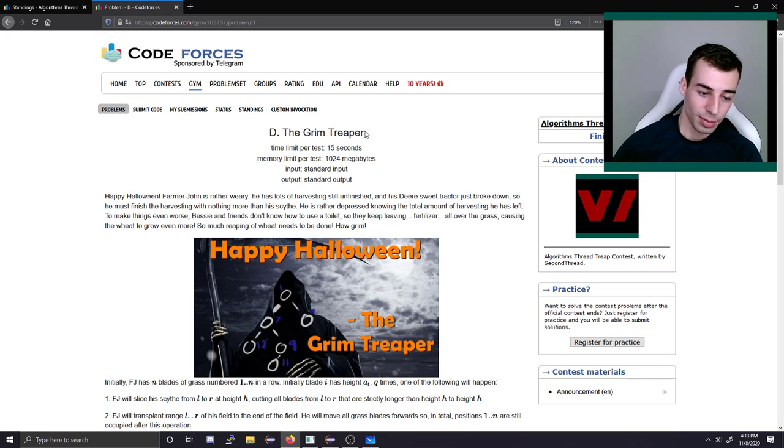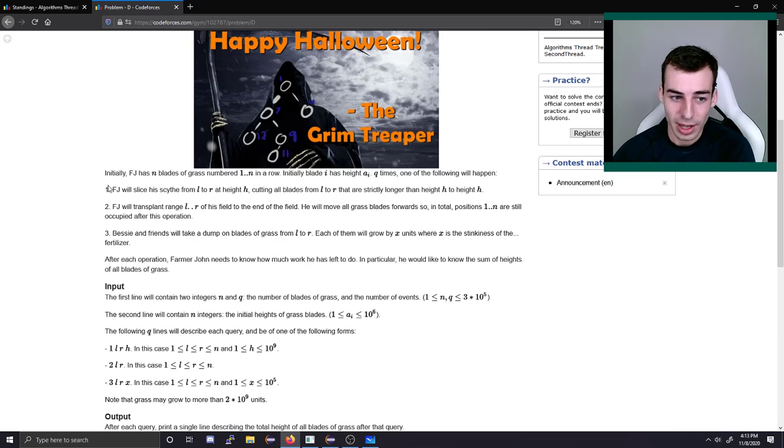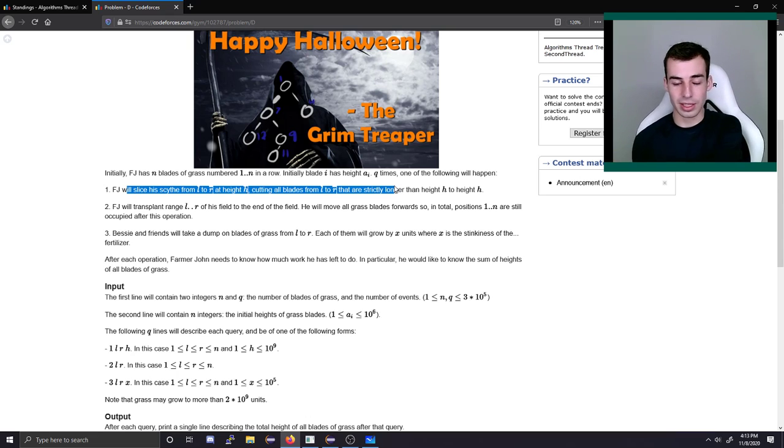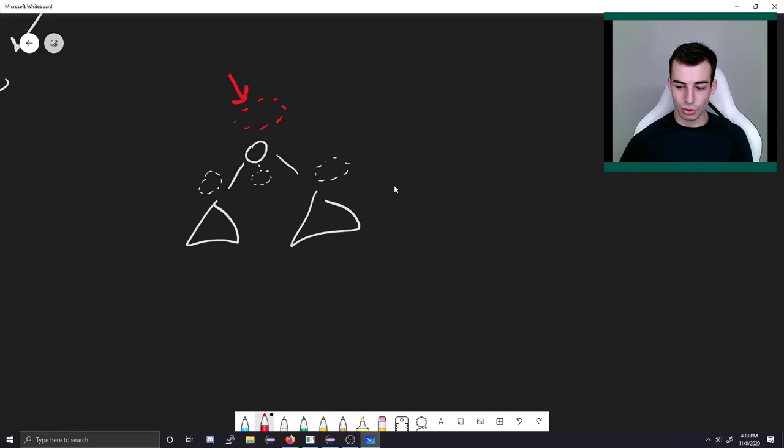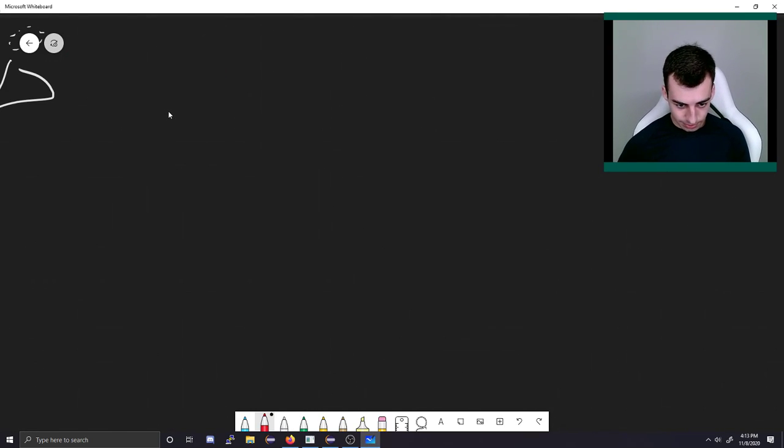So what is the problem asking? Well, okay, again, we have some array. We want to do some operations on the array. And what are they? The first thing is we do a slice. We slice our scythe from position L to R. So let's draw a picture to visualize that.